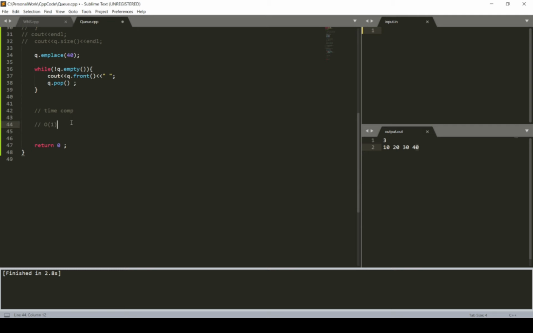Okay, a queue of size n is provided and someone tells you to remove all the elements and tell the final time complexity, what would it be? It would be big O of 1 for each element, and for n elements we are calculating, so big O of n. This is the basic thing that we have to know.